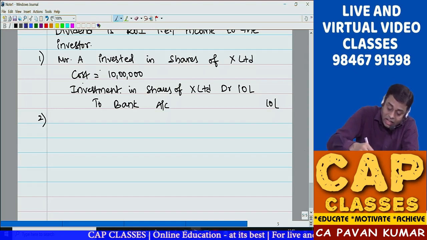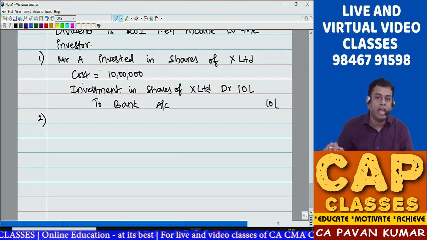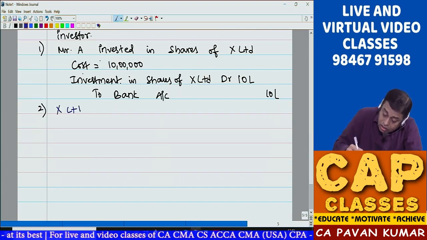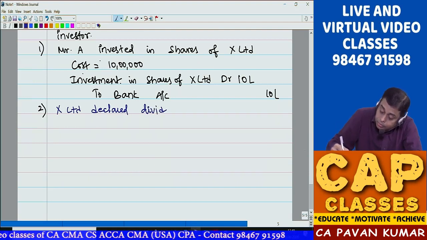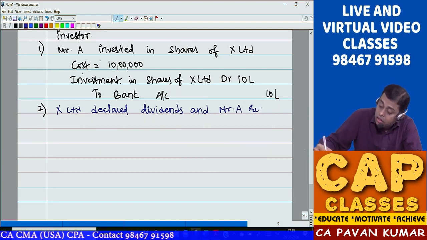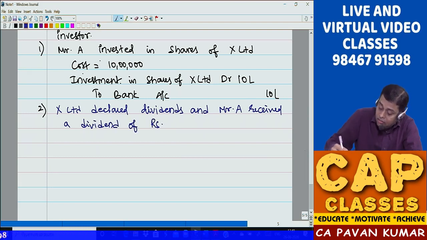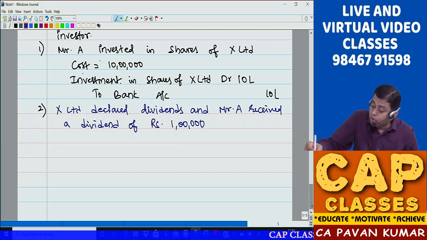So is this clear? Is there any confusion in this? You bought shares, you are writing investment account debit to bank account. Simple. Subsequently, imagine X Limited declared dividends, maybe after 1 year, and Mr. A received a dividend of rupees 1 lakh.